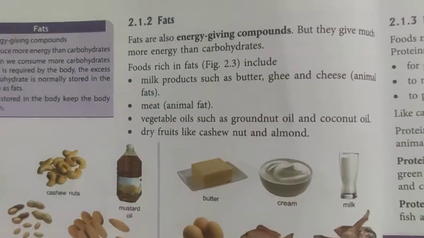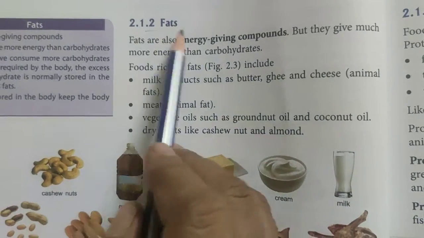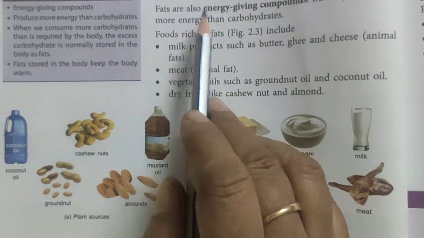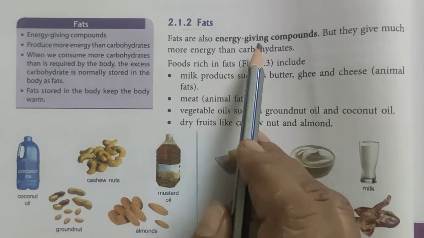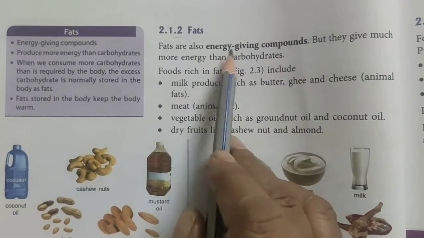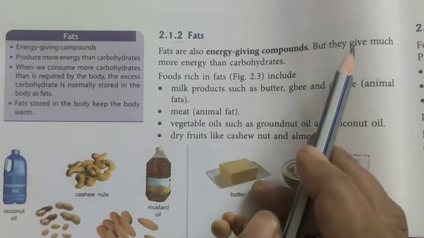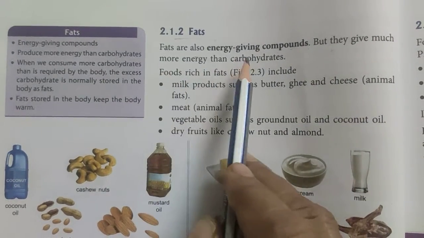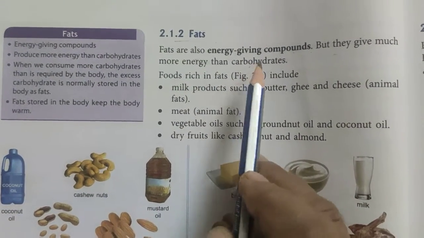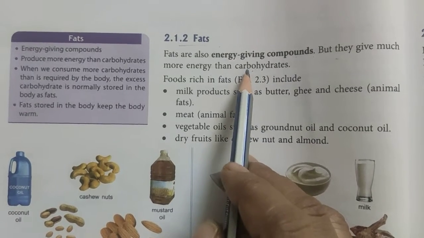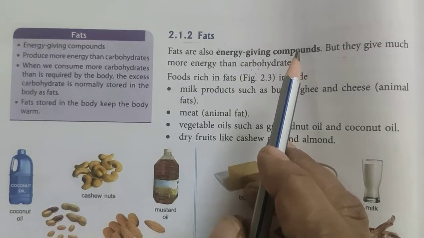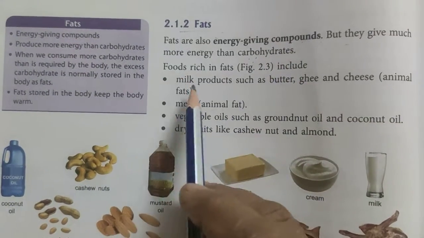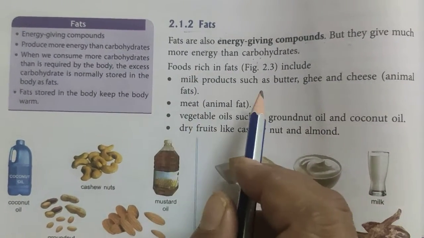So let's come to the next nutrient, that is fat. Now fats are also energy giving compounds. So I told you carbohydrates are energy giving compounds. Similarly, fats are also energy giving compounds, and they give much more energy than the carbohydrates. Means whatever energy the carbohydrate gives us, fat gives us much more than that. Okay. Now, what are the foods that are rich in fat?